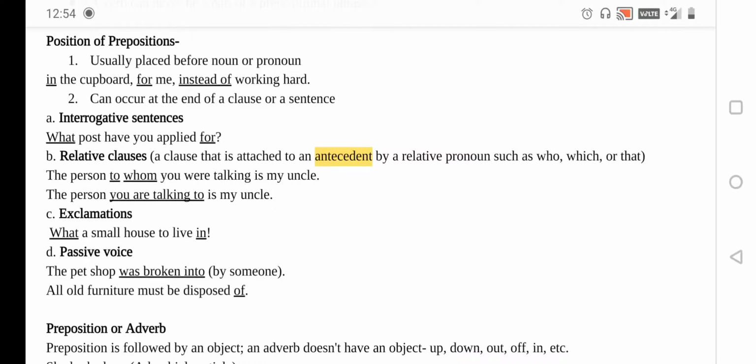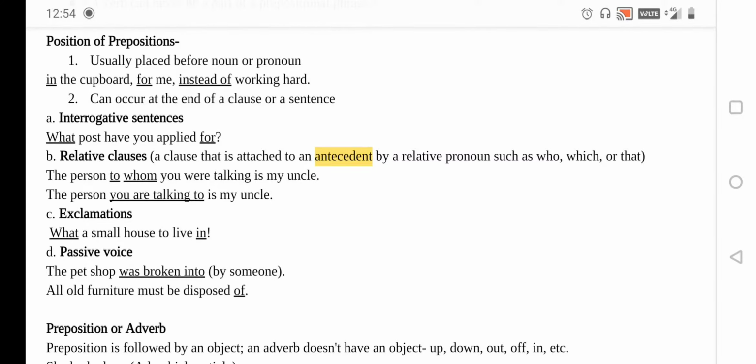For me, instead of working hard. So instead of, what is it? It is a prepositional phrase. Now let's go for the second one. It can occur at the end of a clause or a sentence. That is, it comes at the end of a clause or a sentence.